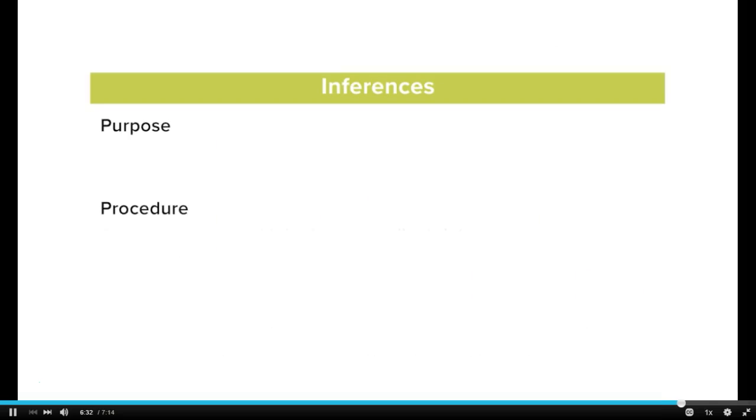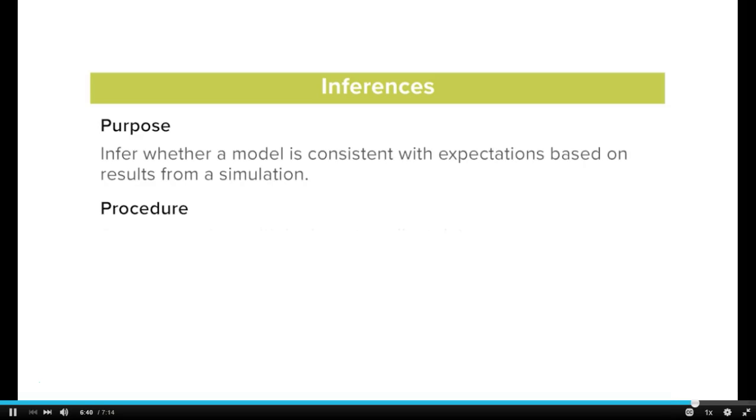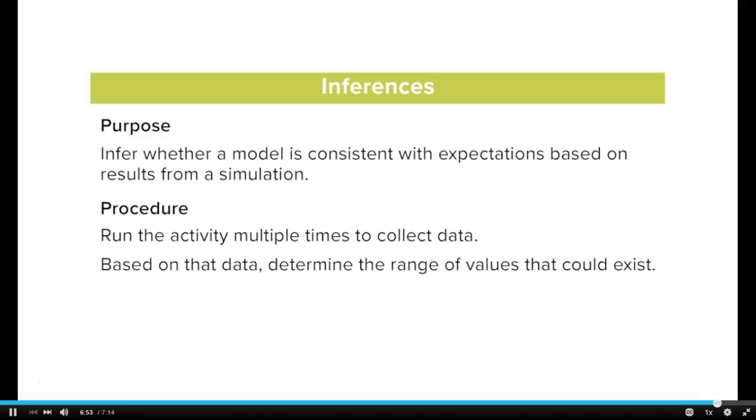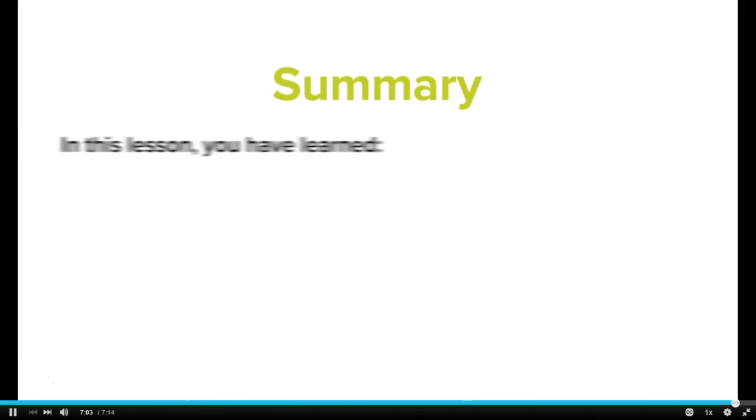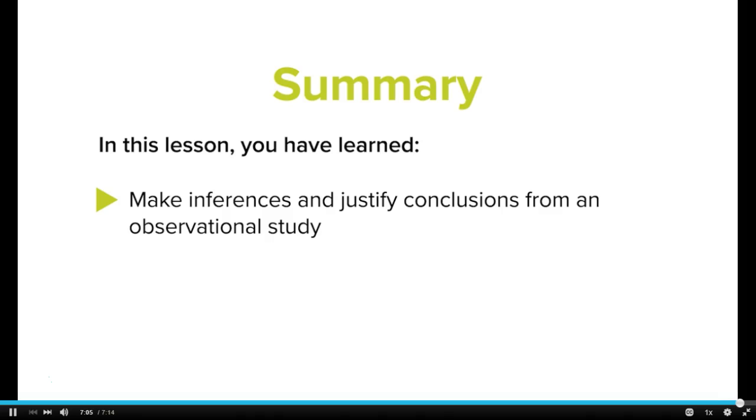In your notes, please make sure to write down the purpose of inferences and the procedure for inferring and finding the range of possible values. The purpose is to infer whether a model is consistent with expectations based on results from a simulation. And the procedure is to run the activity multiple times to collect data. Based on that data, determine the range of values that could exist. Using your results, determine if you believe the assumptions about your model are consistent. In this lesson, we have learned to make inferences and justify conclusions from an observational study. See you in the next lesson.